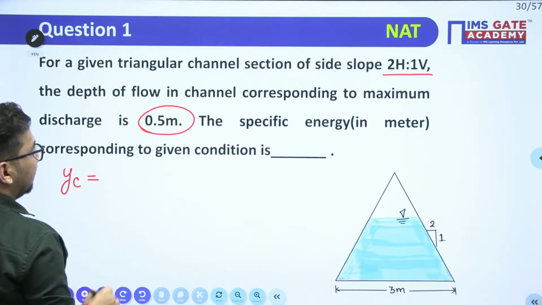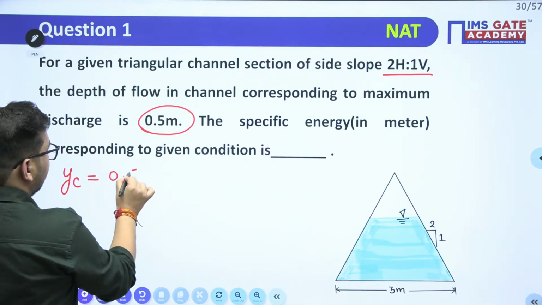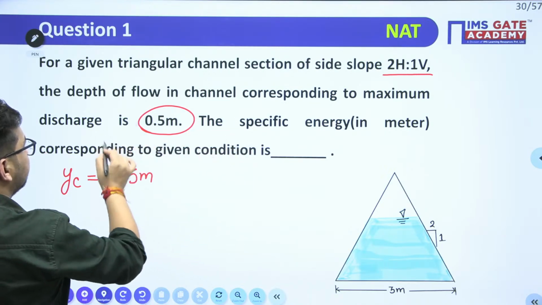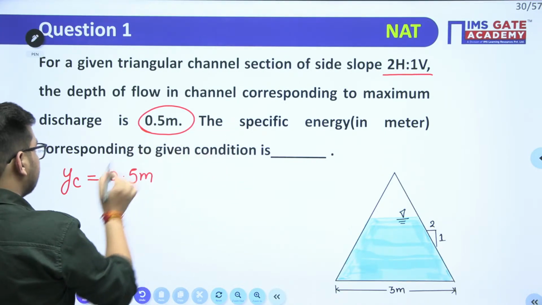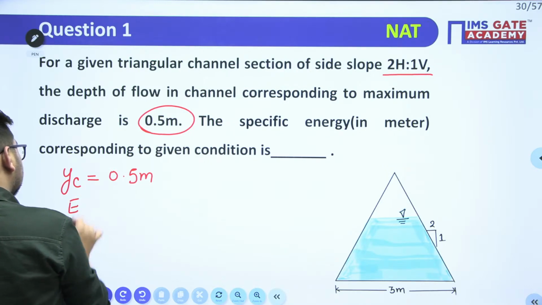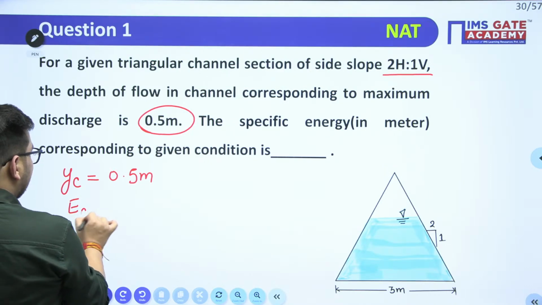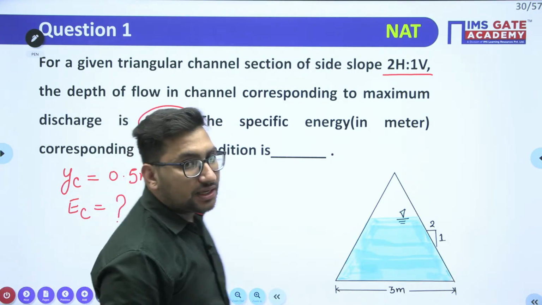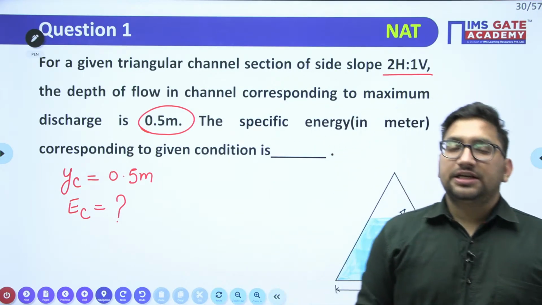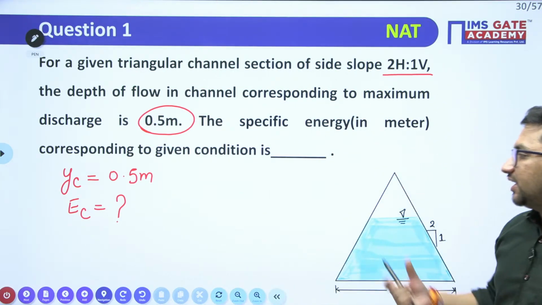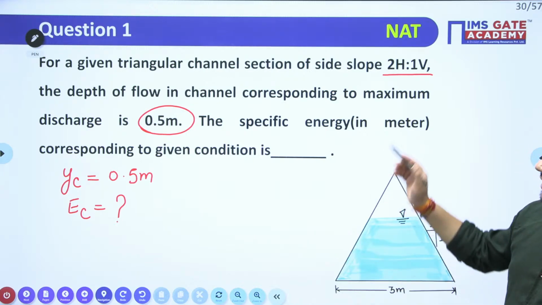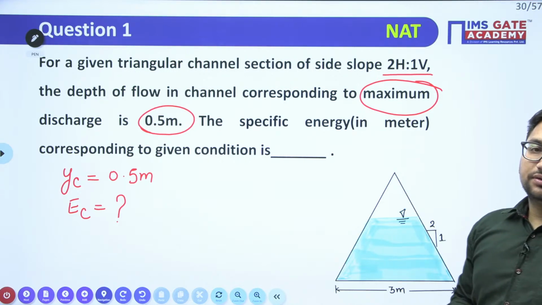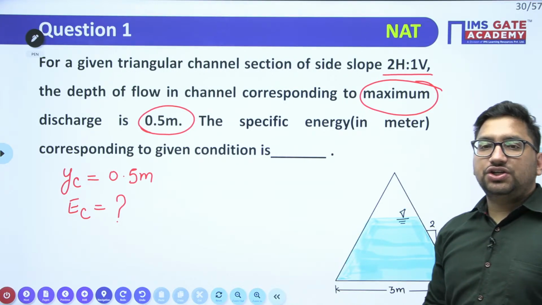Can I say it is a critical condition? So this is nothing but your Yc value given to you, 0.5 meter. The specific energy corresponding to the given condition is asked, so as it is a critical condition, you need to find out this Ec value, the specific energy at this critical condition. How do we know that this is a critical condition? As the discharge is maximum. We have seen the critical flow conditions.